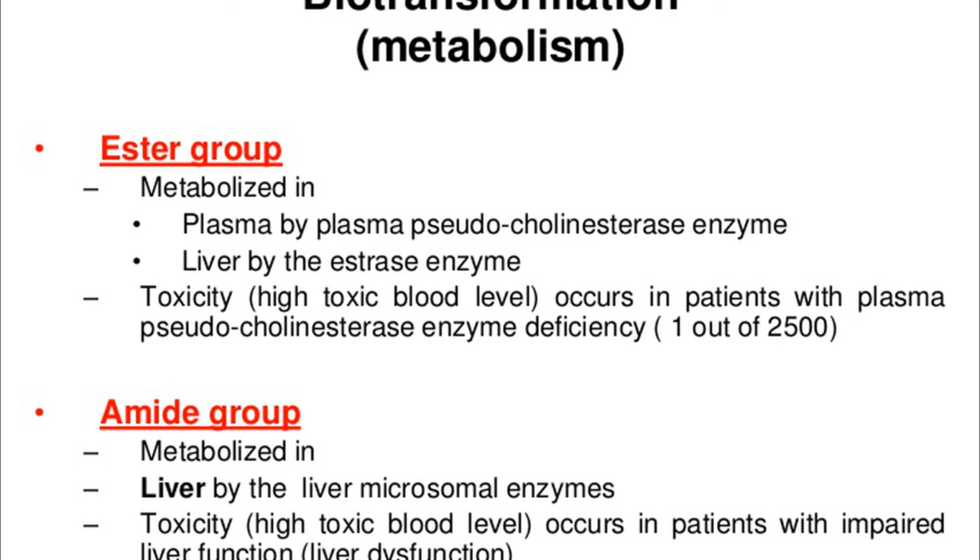Next comes the amide group. Amide group local anesthetic agents, which contain the amide group, are metabolized in the liver by the liver microsomal enzymes. Toxicity can be high, toxic blood levels occur in patients who have impaired liver function, that is liver dysfunction. So this was the explanation of the local anesthetic agents.